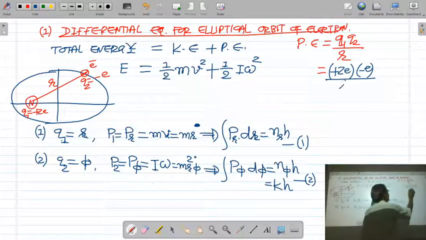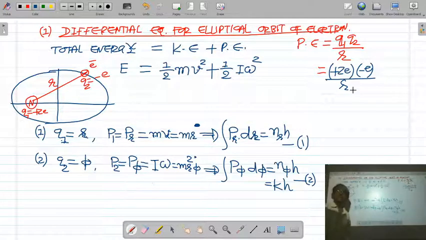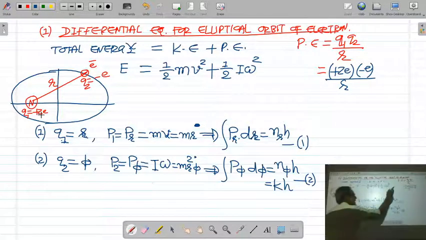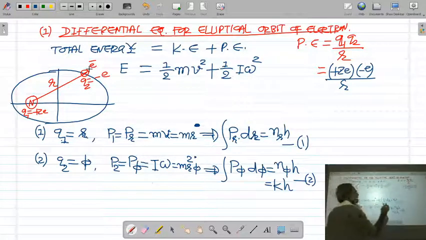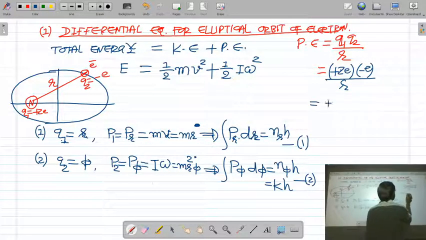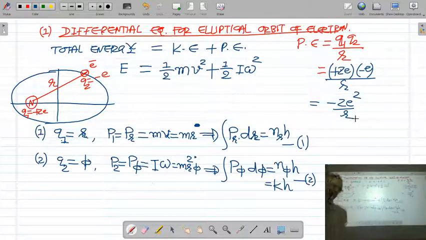So the potential energy of the electron is defined by Q1 Q2 upon r, and it comes out to be minus Z e square upon r.